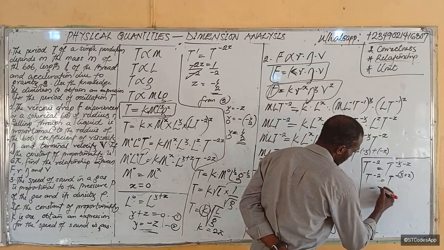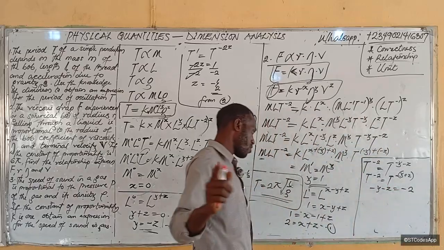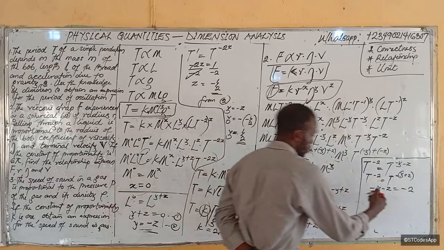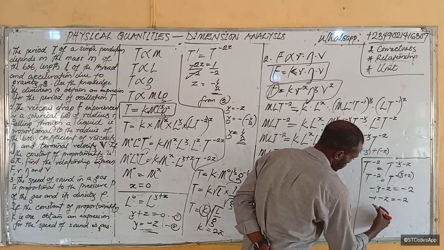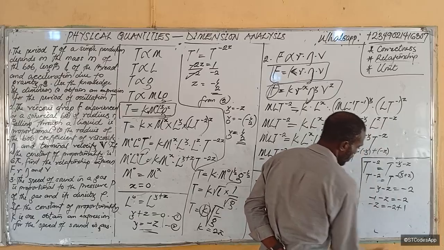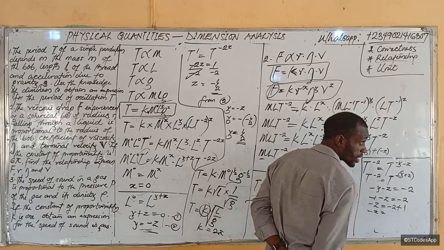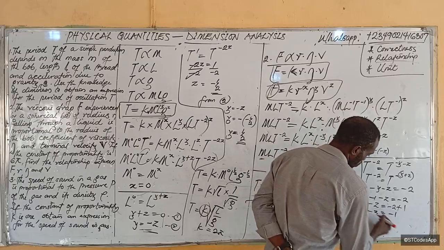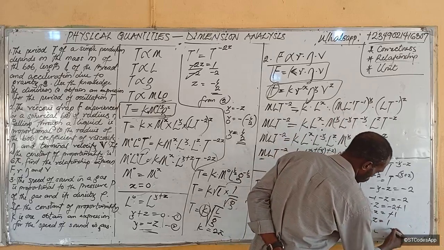So we have minus y minus z equals minus 2. Recall, we've gotten a value for y. Y is 1. So minus 1 minus z equals minus 2. Let 1 go there, becomes minus z equals minus 2 plus 1, that is minus 1. So minus takes care of minus, so z equals 1.